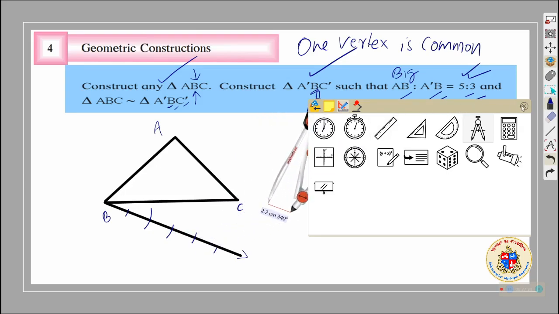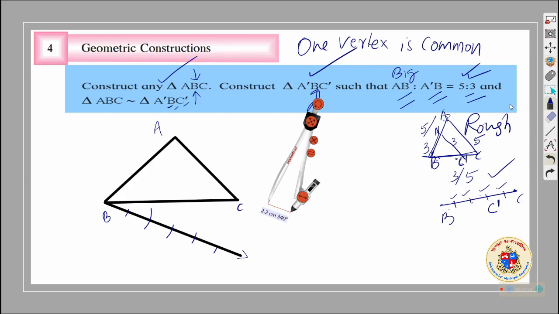Now what we will do is, with the help of a ruler. To save time I am not using a ruler right now, you will use a ruler. From the last point you connect it to C. Understood? Once you connect it to C, you will be drawing parallel lines to it which will intersect BC at 5 parts. Why? Because this one is divided into 1, 2, 3, 4, 5 parts.